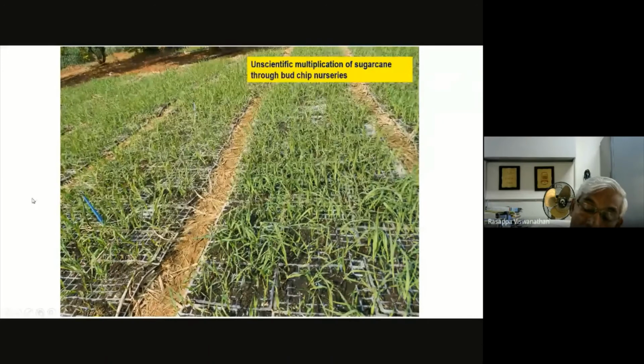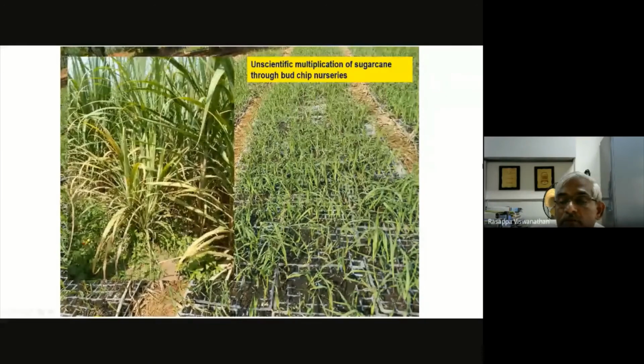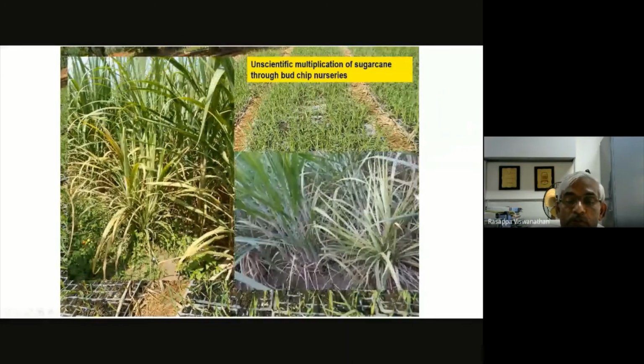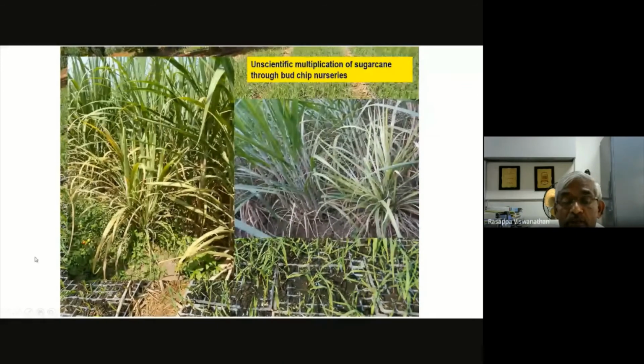But I also have to warn people in this field that unscientific multiplication is happening rampantly in many places. As I mentioned earlier, all the diseases, the degeneration like yellow leaf, grassy shoot or mosaic, are there everywhere. Many places just multiply 1 crore or 2 crore seedlings, but we cannot assure the quality. So it has to be monitored properly. Our industry has to take this up. These are things I have found in many places.